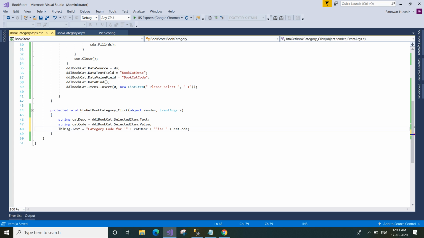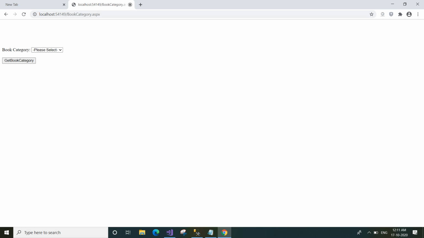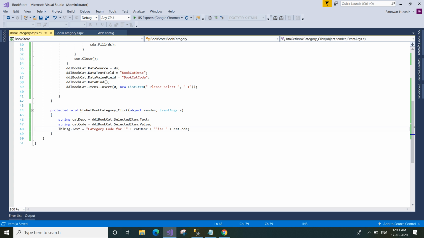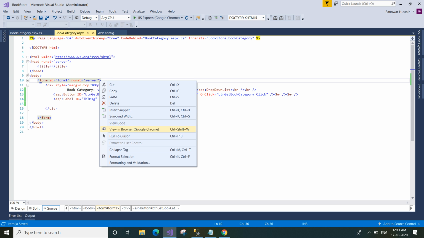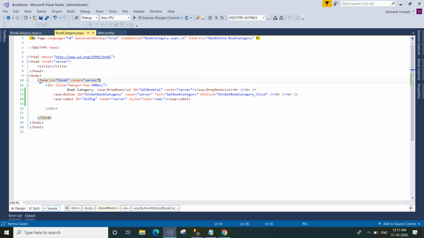Now we can execute and see the output in the browser. Let us select an option in the drop down list.